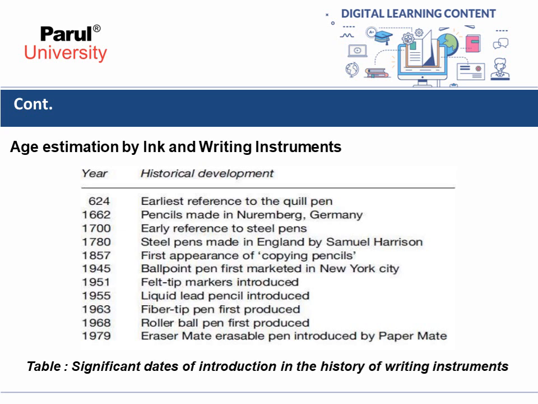So this table gives us information about the introduction and production of various types of pens.